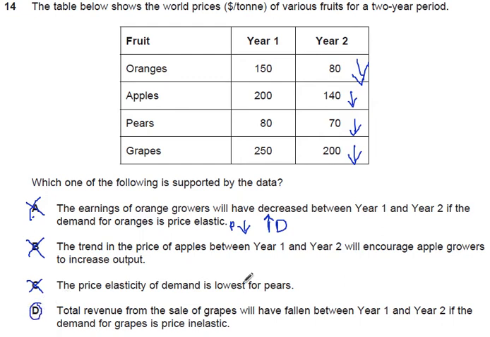The total revenue from sales of grapes will have fallen between year 1 and year 2 if the demand for grapes is price elastic. Again, if we think price has gone down and we have a good here that is price elastic, so demand will only increase by a small amount. So the increase in demand will not be enough to replace the fall in revenue because of the fall in price. So total revenue will have fallen.